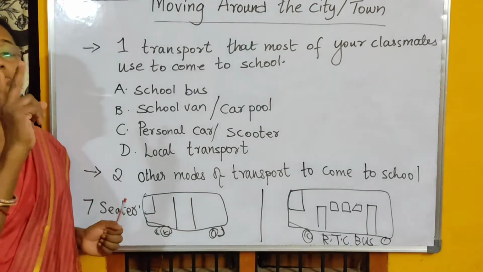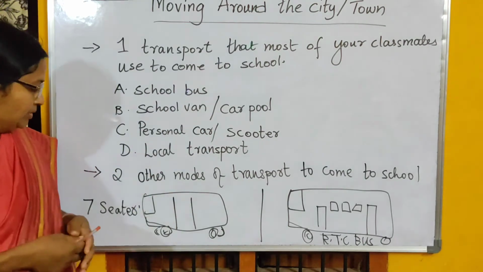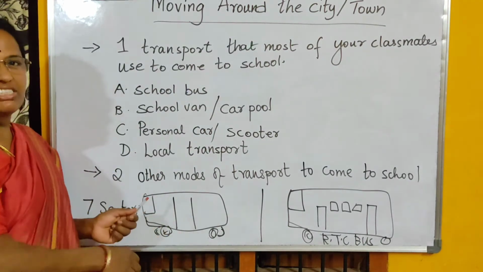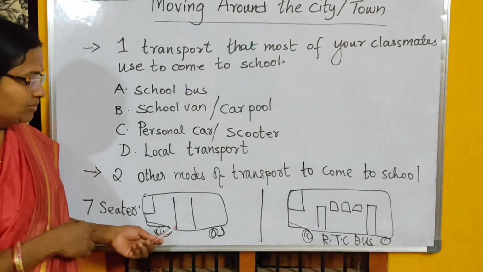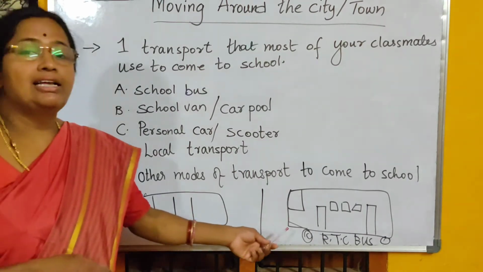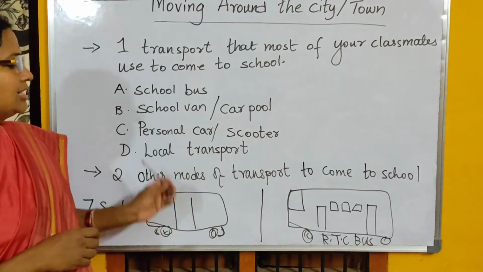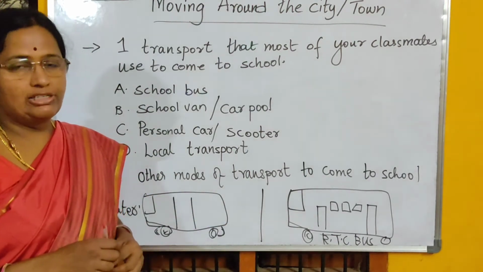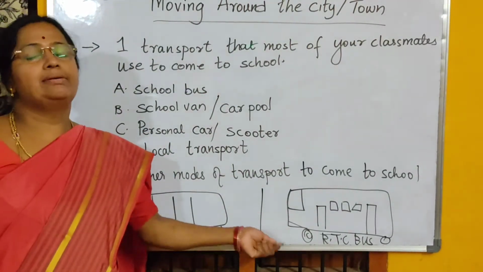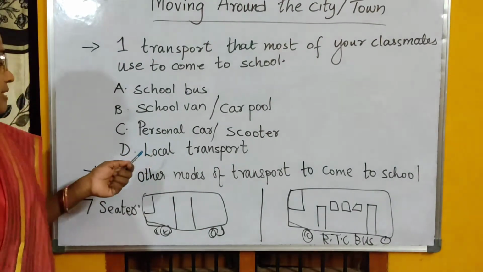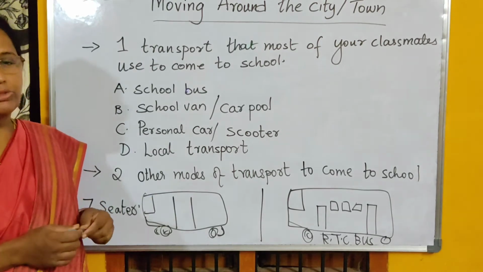Second question is that you have to draw 2 modes of transport other than this, not this, something other. So I have drawn something like 7-seater. I am not a very good artist. One rough diagram I have drawn. This is a 7-seater and you should write 7-seater, and this is a RTC bus. So these are the 2 drawings you should do, right students? We have drawn the 7-seater auto, RTC bus. Most of our students come in personal cars, scooter or local transport, some even come in autos.